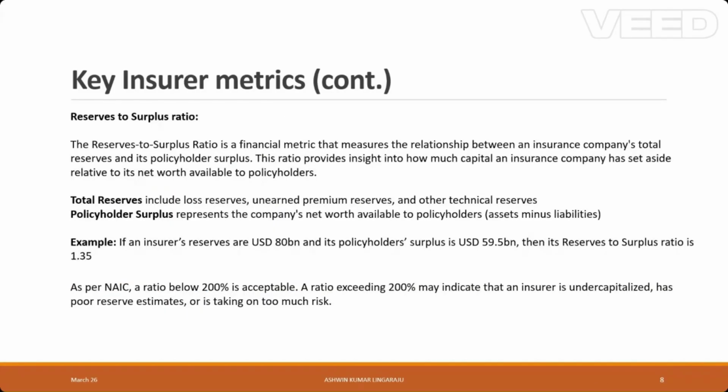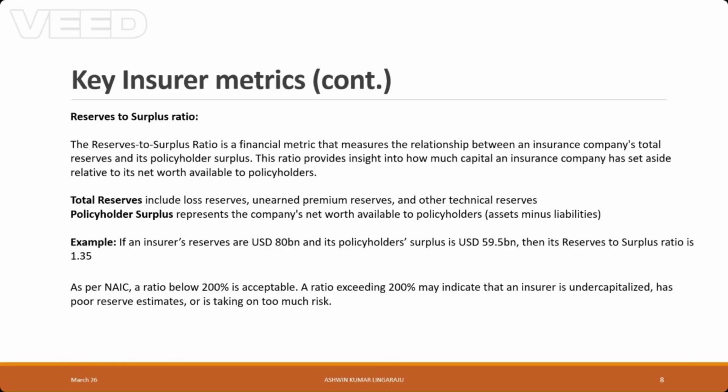The next key aspect of insurer metrics is the reserves to surplus ratio. It measures the relationship between an insurer's total reserves and its shareholders' equity. Total reserves consist of loss reserves, unearned premium reserves, and other technical reserves. And shareholders' equity, also known as policyholders' surplus or capital, represents the company's net worth, which is assets minus the liabilities.